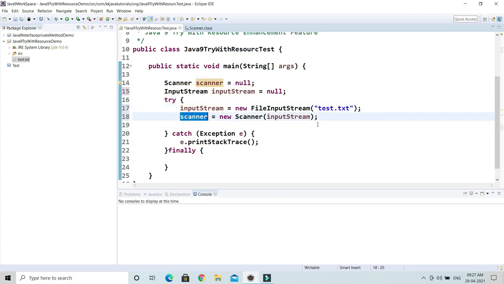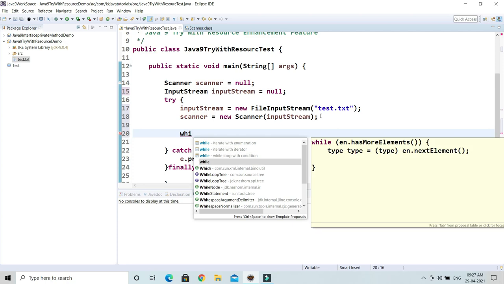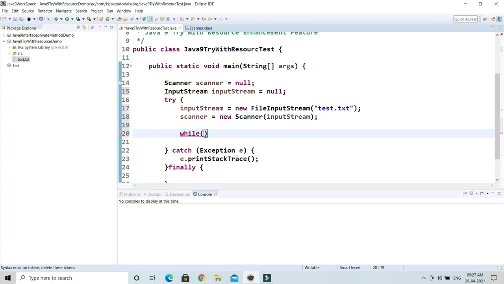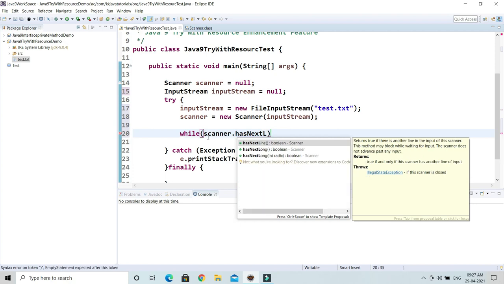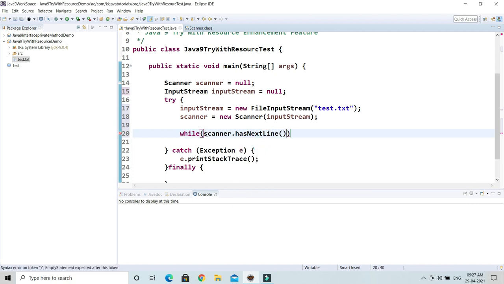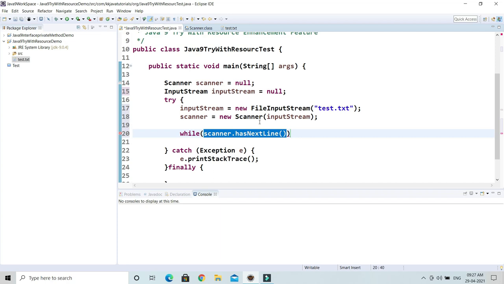Now I'm going to use the scanner to read data from the file. So I'm going to use a while loop to make use of this scanner. Scanner has a method hasNextLine, right, which returns a boolean value. So this line of code is going to return true as long as data is available, right? It will read first of all this line. This line has some data, so it will return true. This is also going to return true, and after that, it is going to return false.